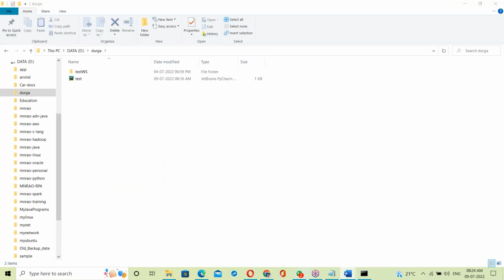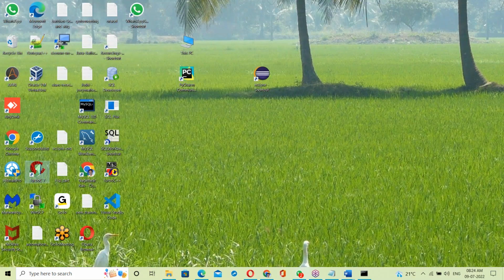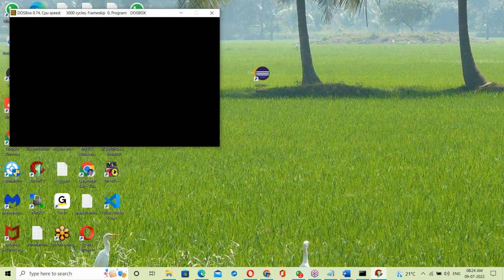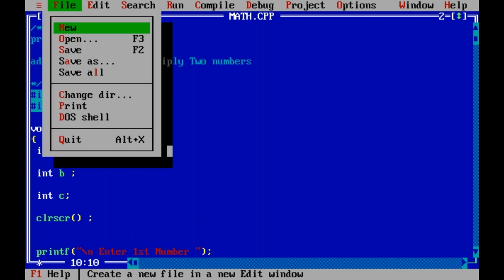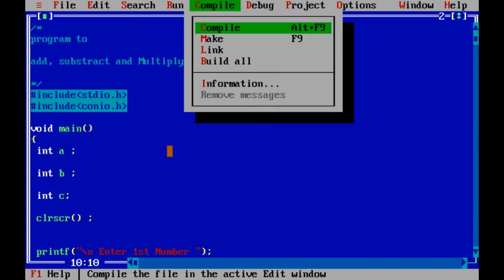Let me show a C program example. Suppose here this is the main function. Save, compile.